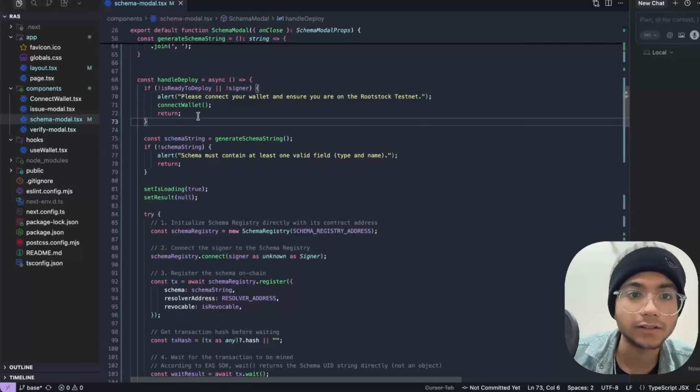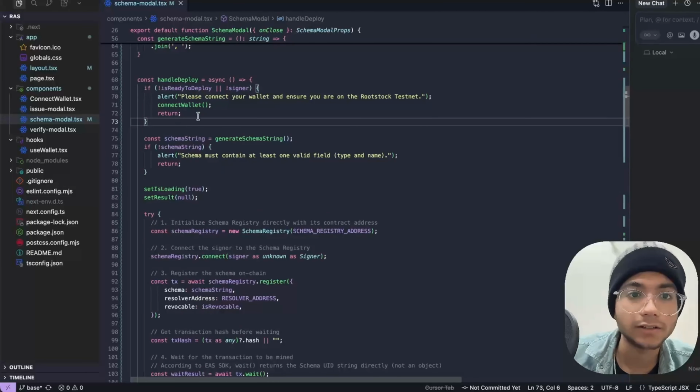Now this is our issue modal component, which is already hard-coded, as you can see. Now we will paste our dynamic code, which is functional. Here also we are using the Ethereum Attestation Service EAS SDK that is deployed on top of Rootstock testnet, from which we are making everything functional.